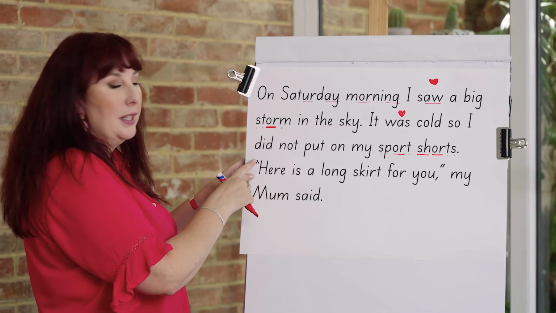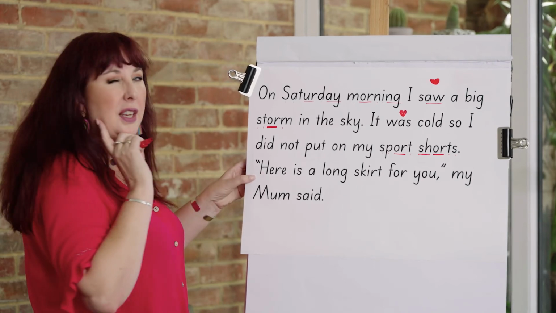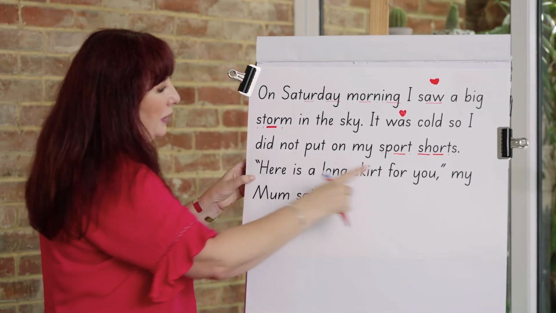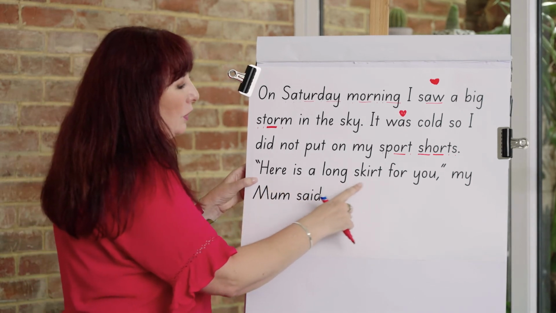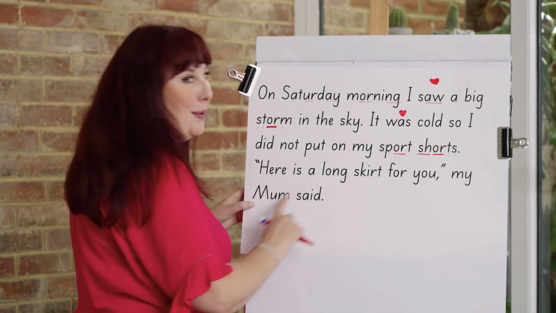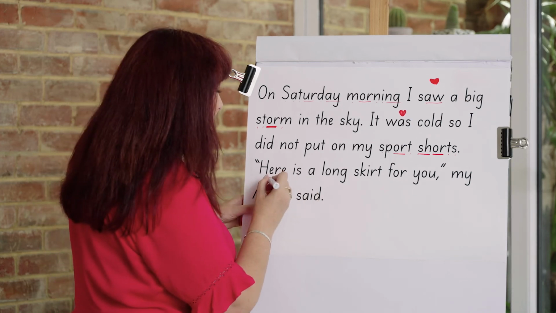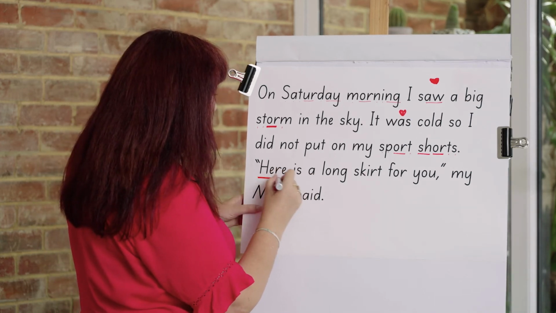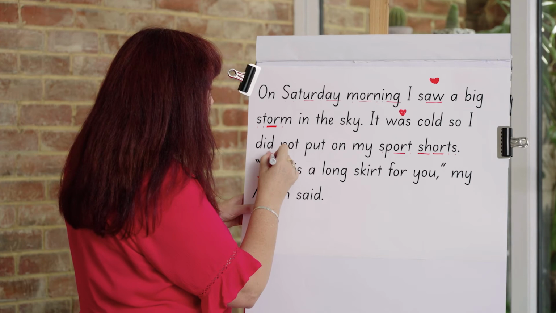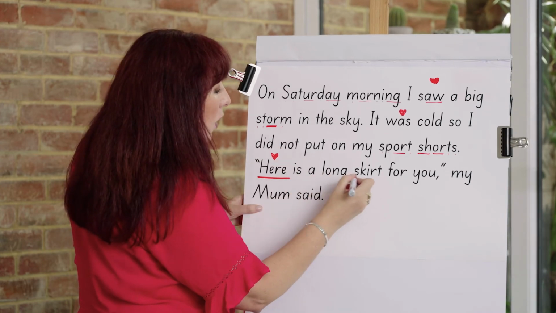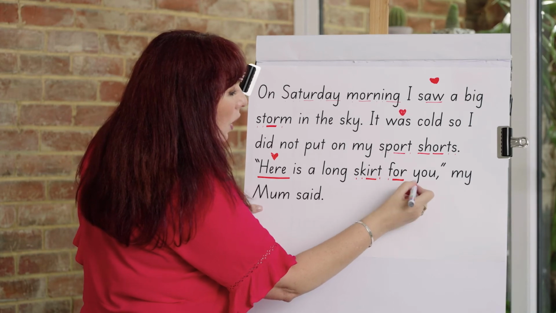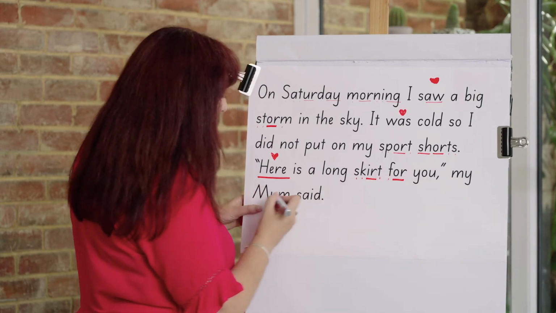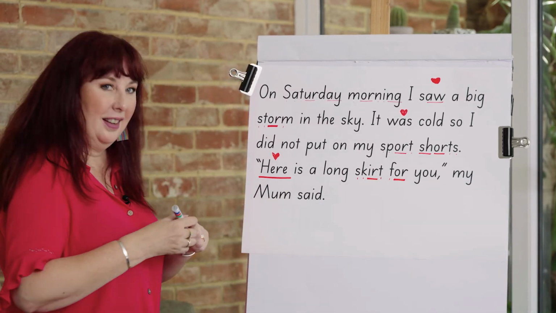Look here. This is a bit special. You listen and see if you can work out what these little marks mean. Here is a long skirt for you, my mum said. Here, our tricky word is a long skirt for you, my mum said.